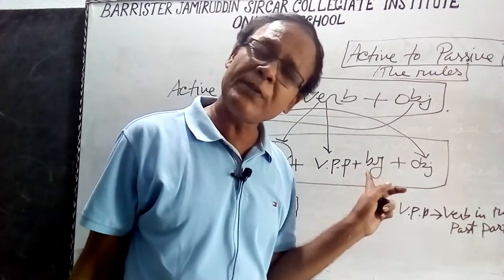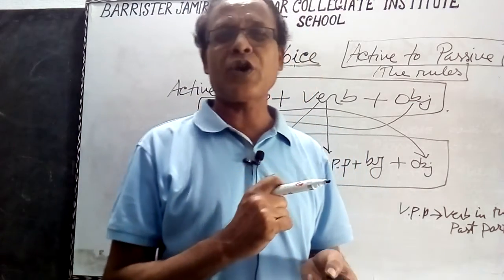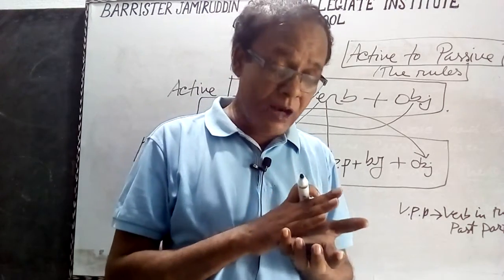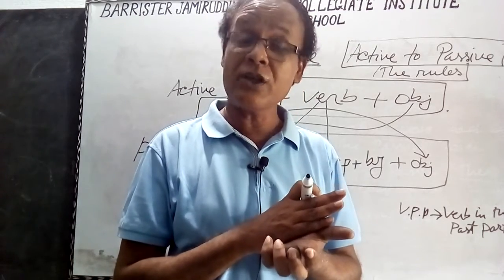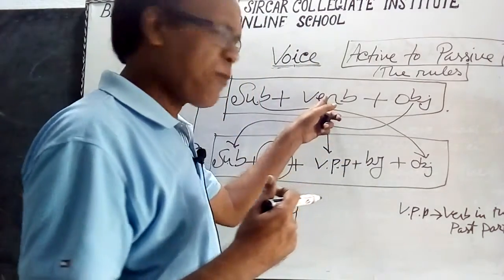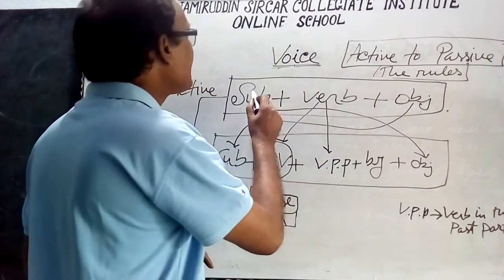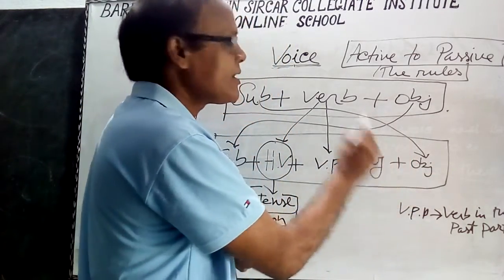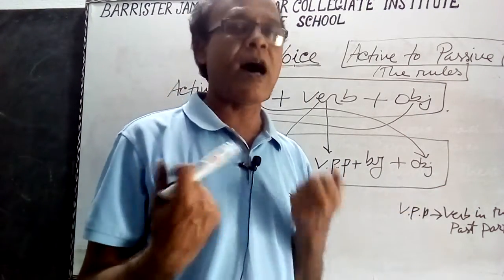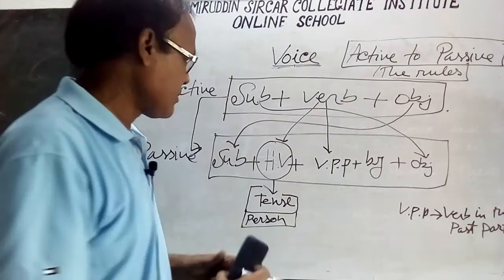The main verb of the active voice will always be the past participle form in the passive voice, and before the object there will be the preposition by, or another preposition like in or at, according to the verb. So these are the rules, and now let's see some examples.